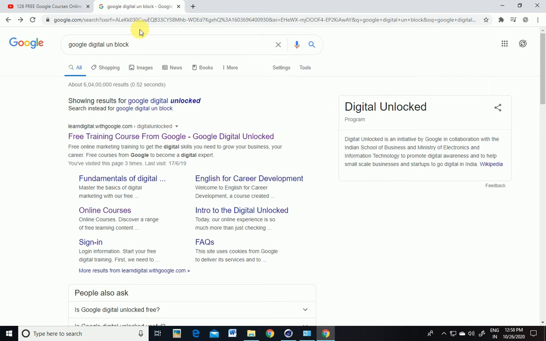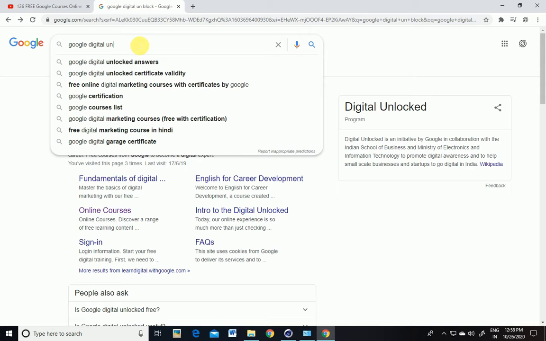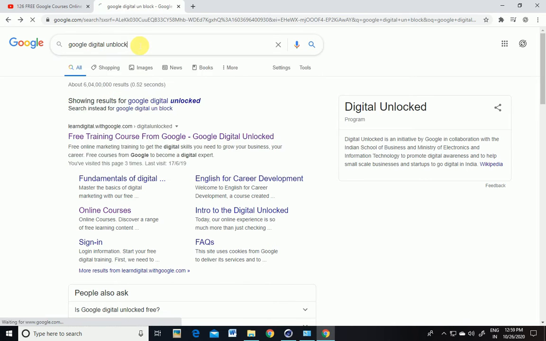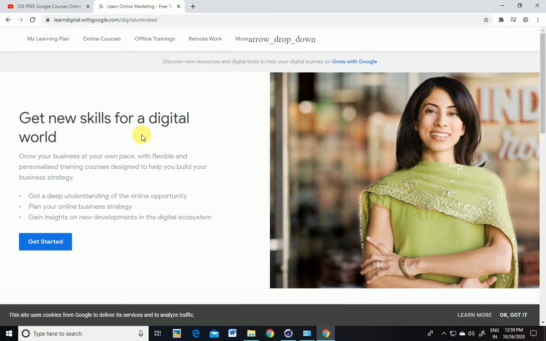What you have to do is just go to Google and search for Google Digital Unlocked. Here the first website that you will see is learndigital.withgoogle.com. So click over it, and you are directed to this official website. Here I'm already logged in, so that's why I'm getting this interface.